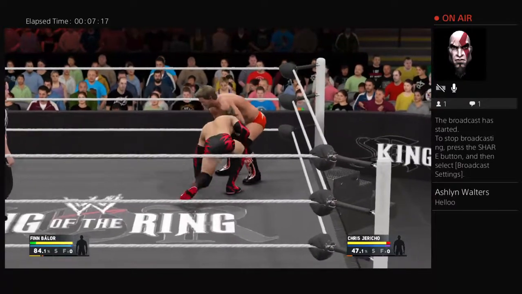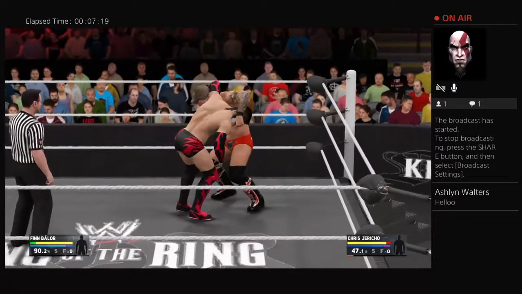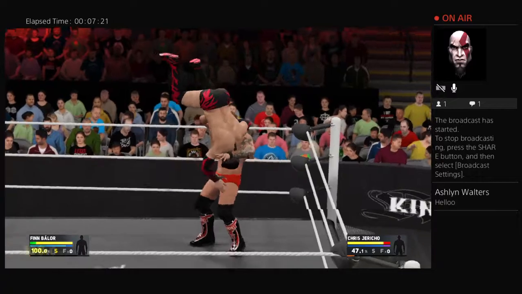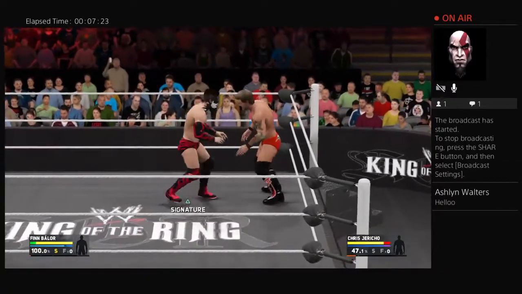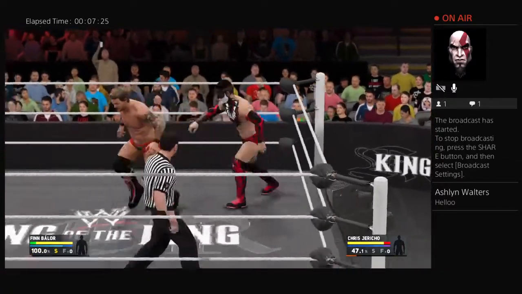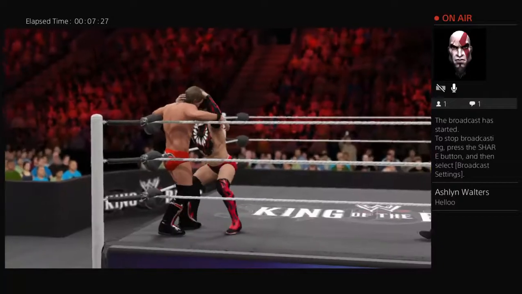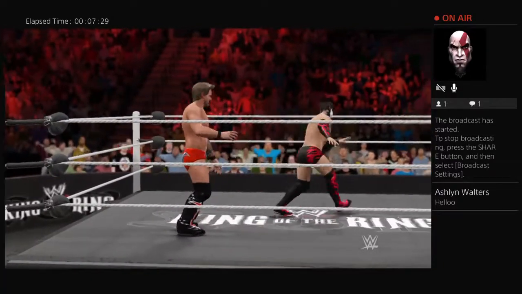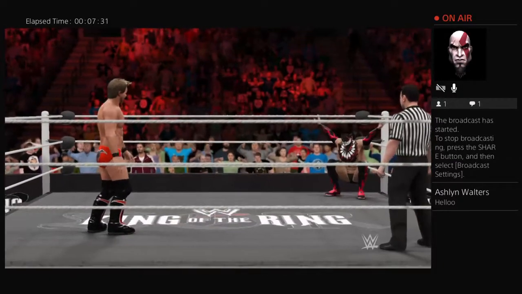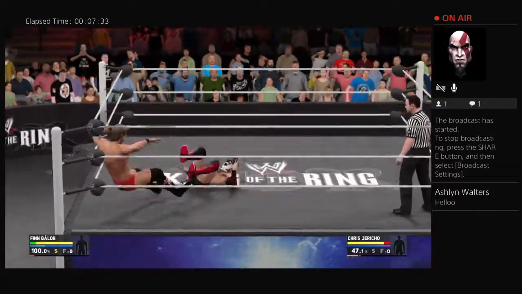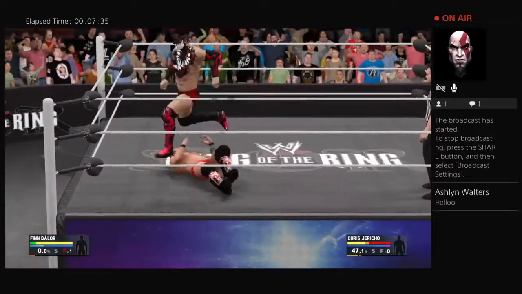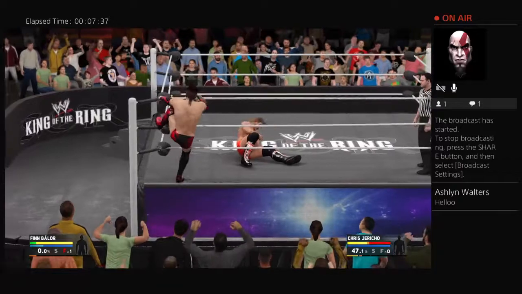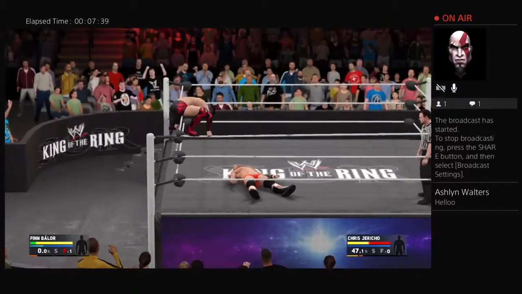Has Finn Balor now on the ropes. Finn Balor now, I think he's going to counter that one. Jericho going for the vertical suplex. And now look at this. Is Balor. Uh-oh. Jericho now. Here we go. Finn Balor going for his trademark drop kick into the corner. Finn now, drop kick on Jericho. The back of his head hitting that turnbuckle on the way down. And now here comes Finn.